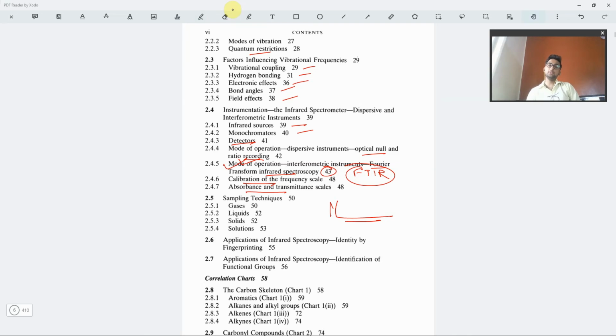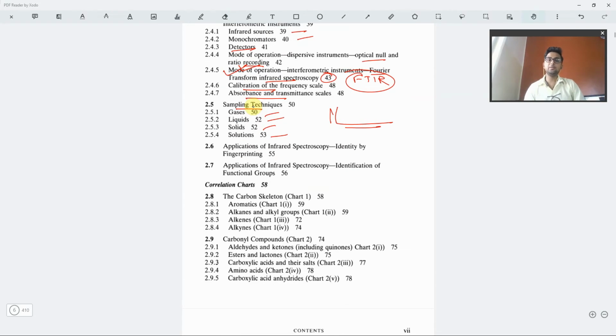Okay. Then we have the sampling techniques, like the compound that we are measuring, the compound that is under analysis for the IR spectroscopy. That compound needs to be in the gaseous form, or the liquid form, or the solid form, or the solution form. Different instruments require different phases of the compound that needs to be analyzed. Okay.